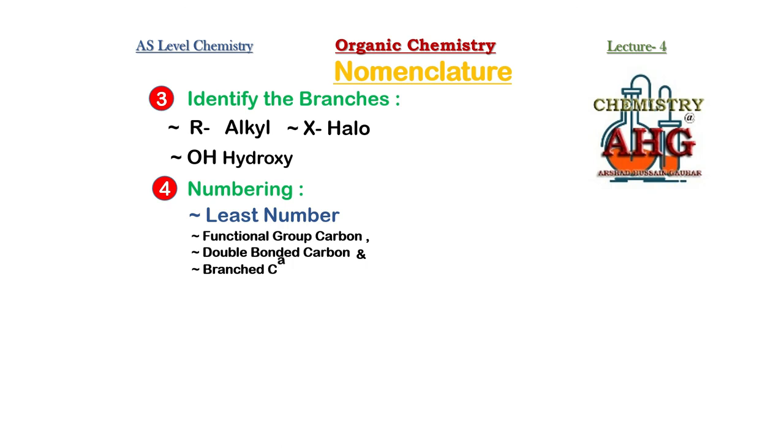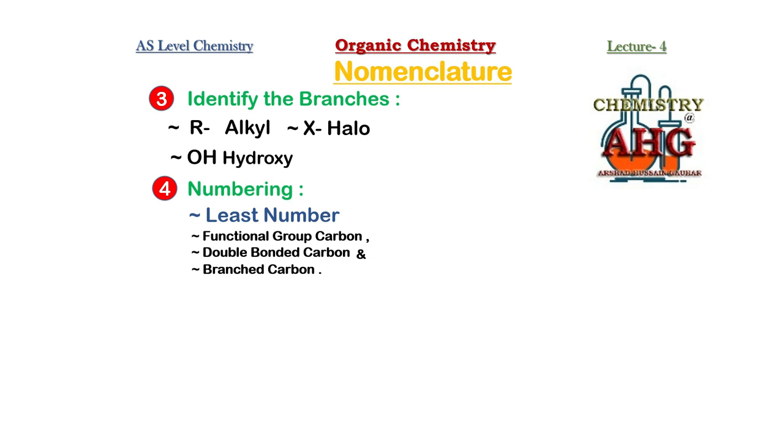So these are the 3 important carbons in deciding the numbering. Always remember, if all the 3 types of carbon are present, which carbon must be given the least number? Functional group carbon. Then whatever number may be given to the double bonded carbon or branch carbon, that doesn't make any difference.